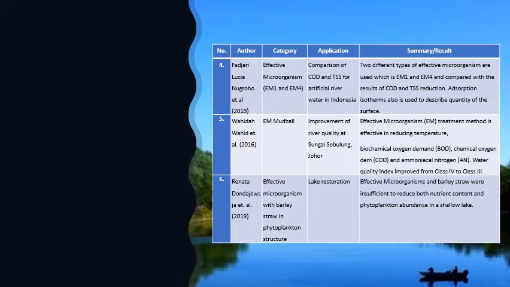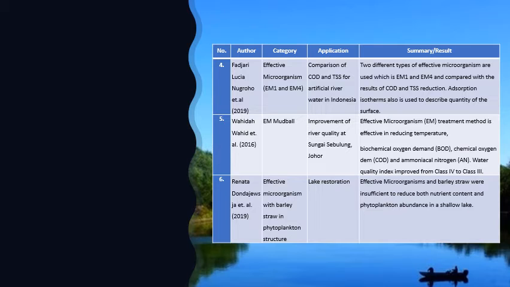Next is from Wahida Wahid in 2016, whose category is EM Mudball, and the application is to improve the river quality at Sungai Sebulung, Johor. The effective microorganism EM treatment method is effective in reducing temperature, BOD, COD, and ammoniacal nitrogen, AN. Also, in this research, the water quality index improved from class 4 to class 3 according to the WQI.